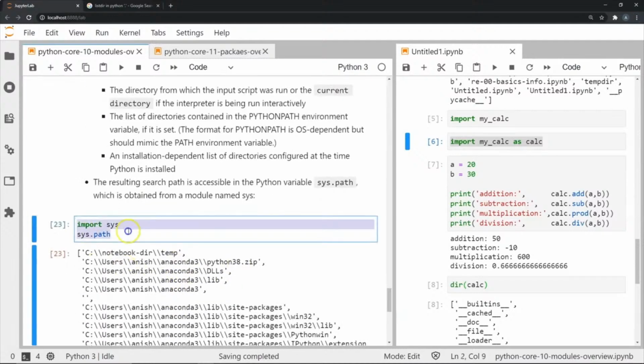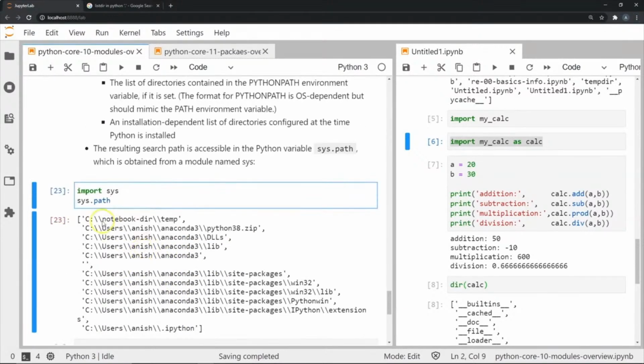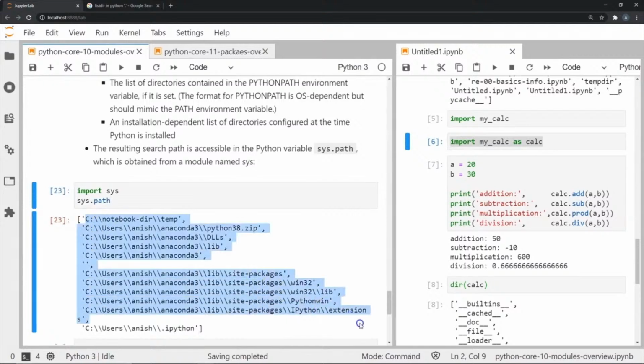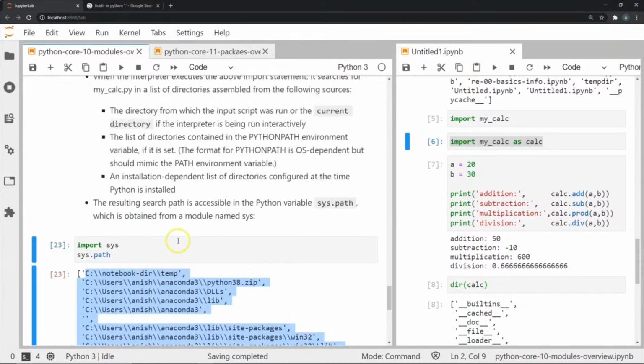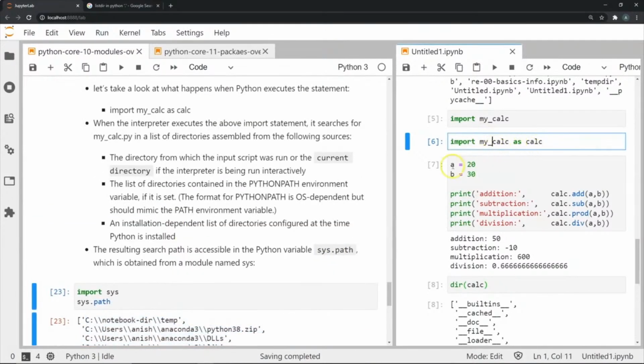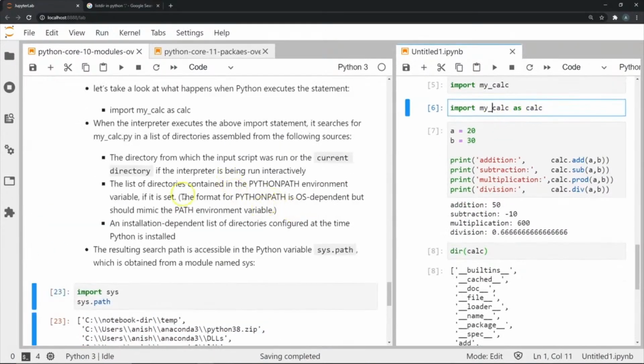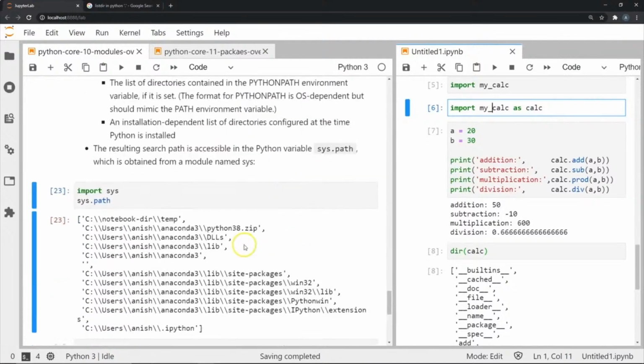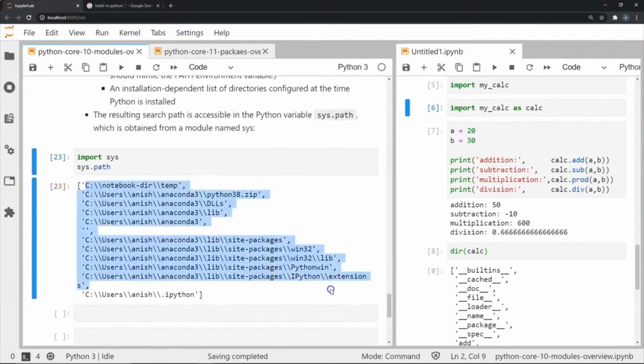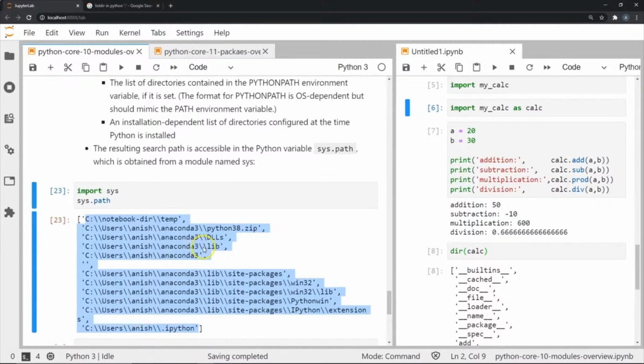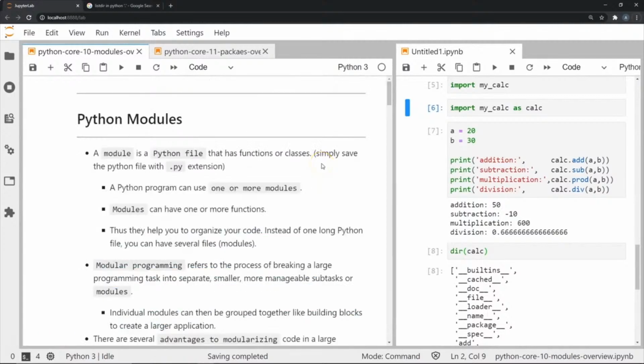So if I imported sys and did sys.path, these are all the directories that we look through when we want to search for any particular module. So if I'm doing import mycalc or import os, it's not only going to look at the current directory that I am working on, it's also going to look at all of these directories that have been set up as paths in sys.path. So yeah, this was a brief video on Python modules. I hope you learned and got an introduction into what modules are and how we use them in Python.